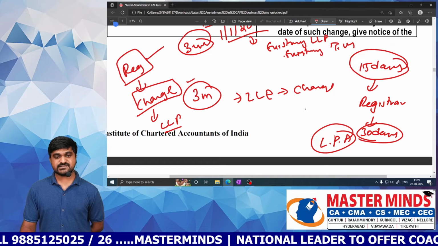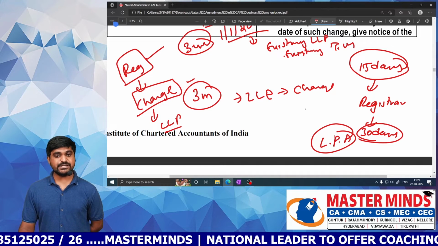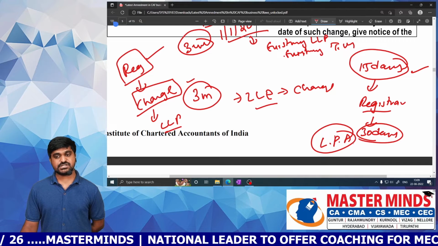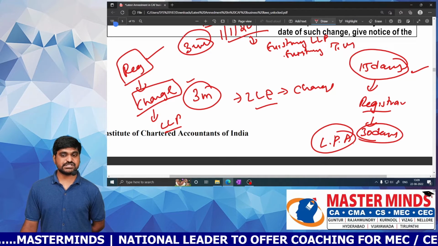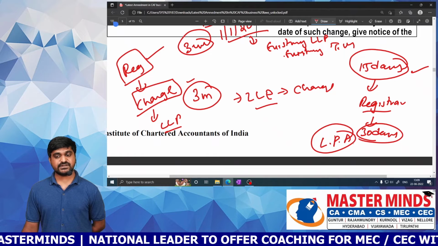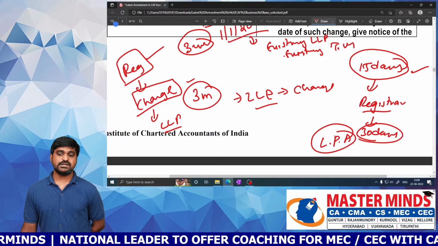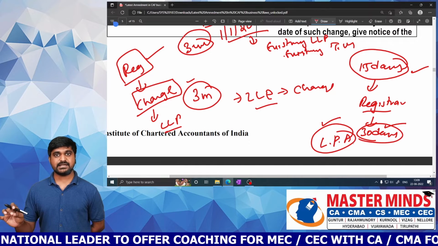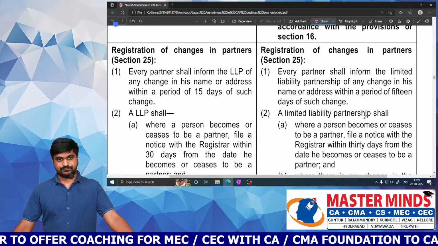If the LLP changes the name within 3 months, then it needs to intimate the registrar within 15 days. After that, the registrar will issue a fresh certificate in the fresh name. And after getting the fresh certificate, within 30 days, the LLP needs to update the same in the LLP agreement.